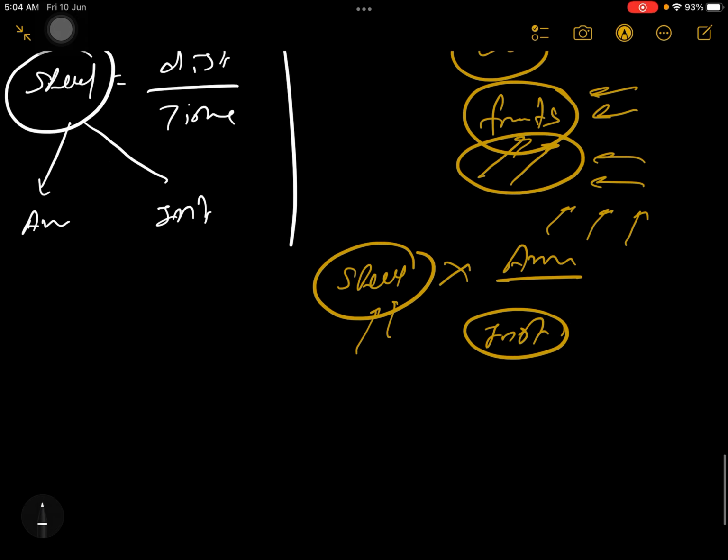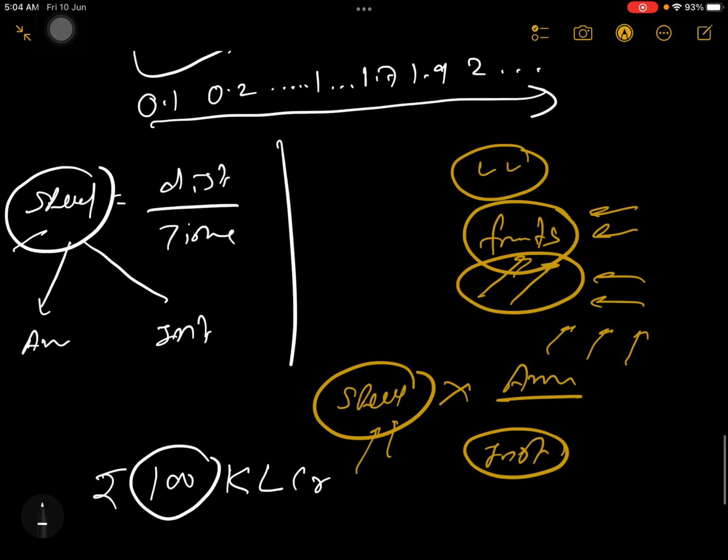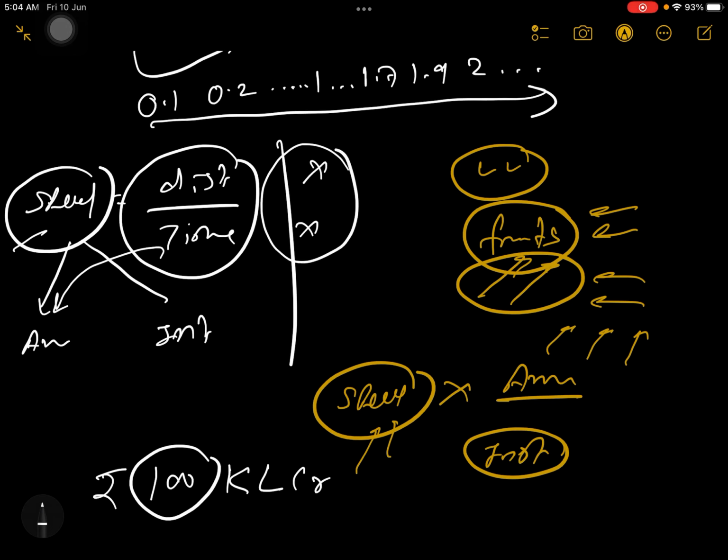Like if I say I am earning 100, so what 100? 100k, 100 lakh, 100 crore, or 100 rupees, I should say in detail. In the same way, your speed: when you are applying this formula, actually this formula is giving you average speed. But in 9th class we don't go into this much detail. When we come to 11th class, then we explain this formula in a better and more detailed way.